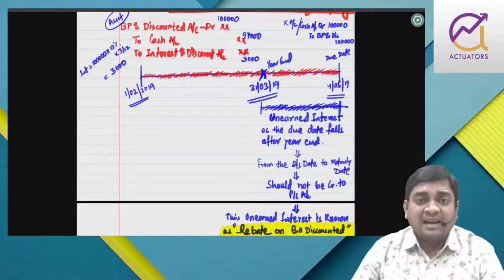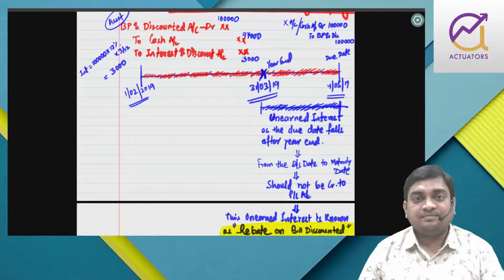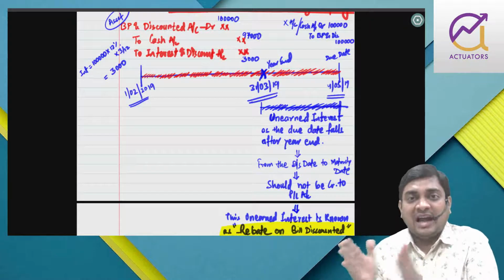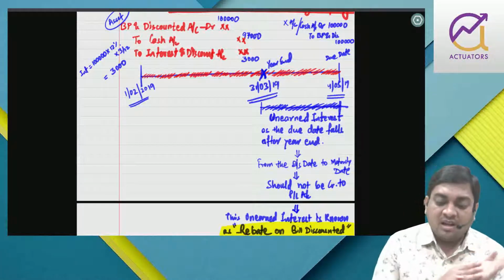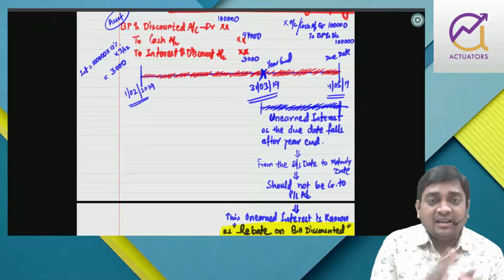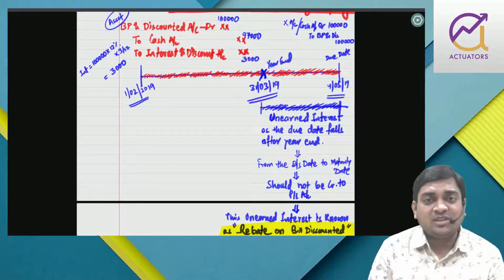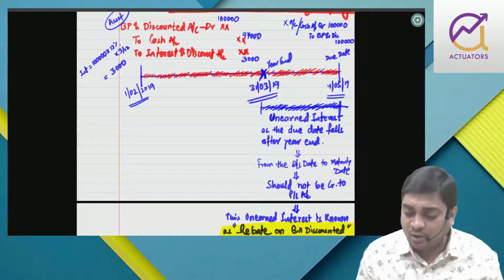So whenever the bank discounts a bill, the bank deducts interest for the entire period. If the due date falls within the year, then no problem. The entire interest is related to this accounting year, so it should be credited to PL.